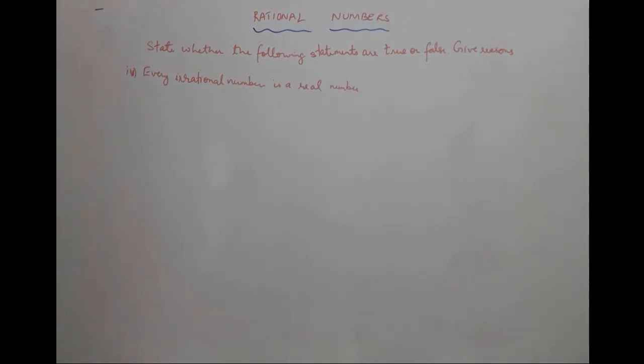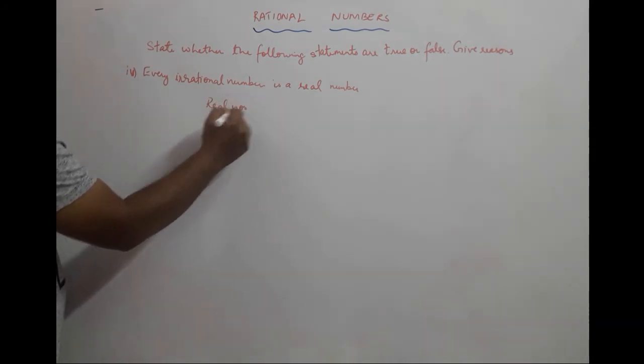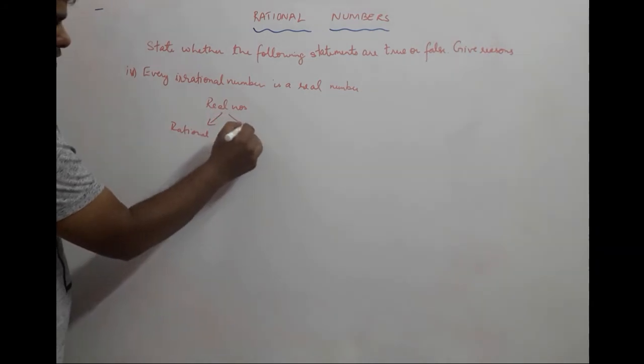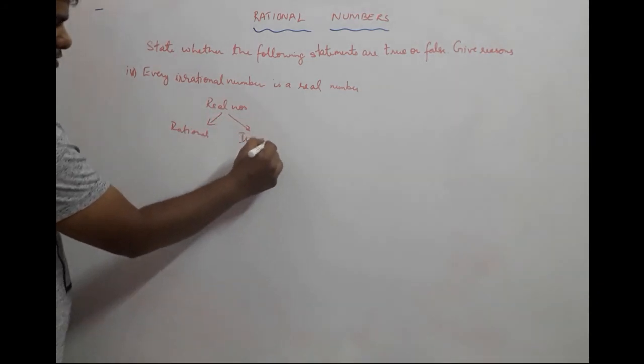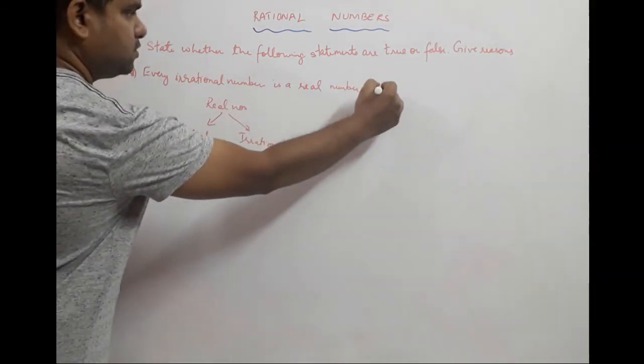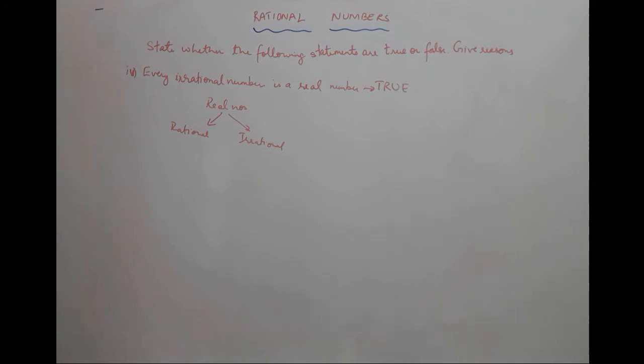Next question says every irrational number is a real number. Every irrational number is a real number? Yes, it is. Because remember, real numbers, as we had split up, they consist of rational numbers and irrational numbers. So this statement is true. Every irrational number is a real number, but every real number is not an irrational number, because real numbers also include rational numbers as well.